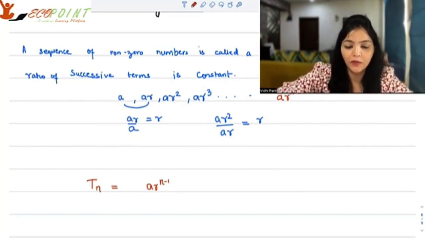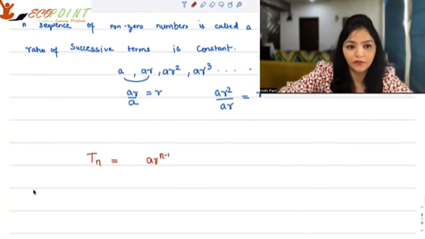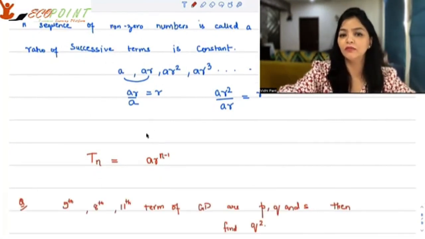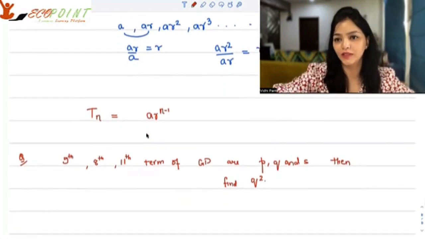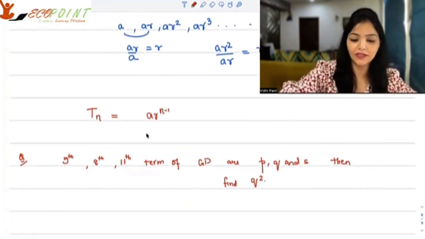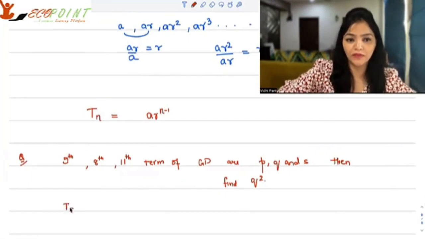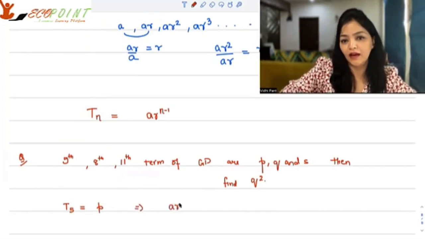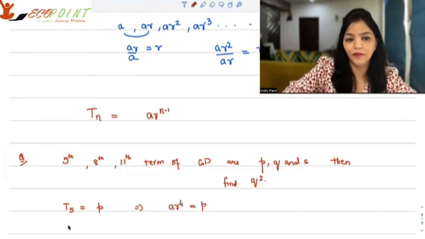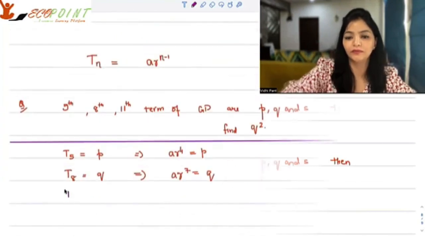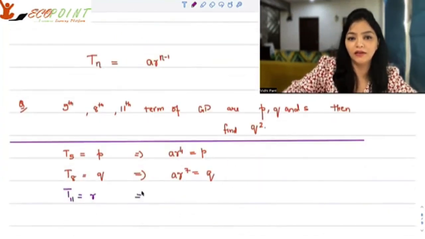Now, suppose you have a question: if the 5th, 8th and 11th terms of a GP are P, Q and R respectively, then find Q square. Let's work at it. Your 5th term, T5, is equal to P, that implies AR to the power 4 is P. T8 is Q, that implies AR to the power 7 is Q. T11 is R, that implies AR to the power 10 is R.